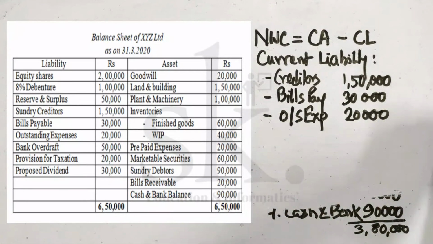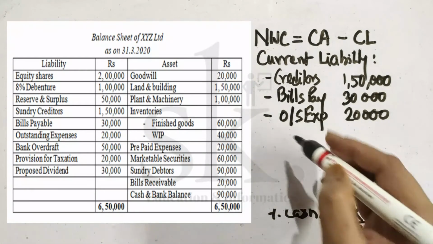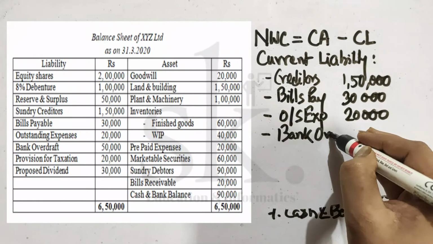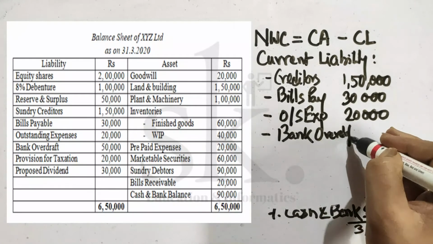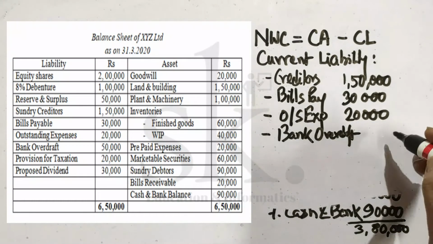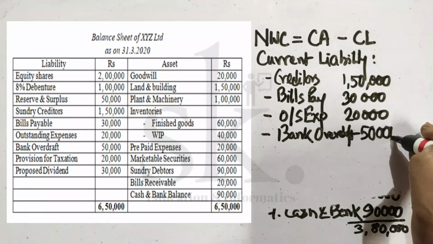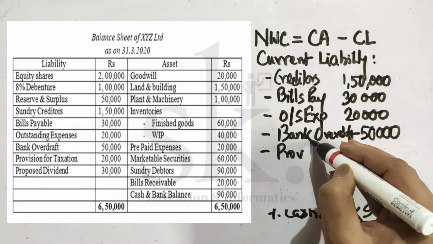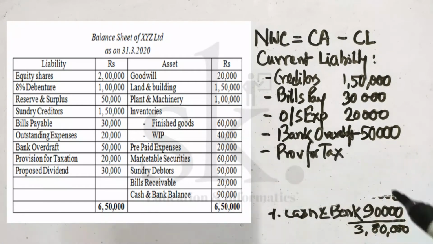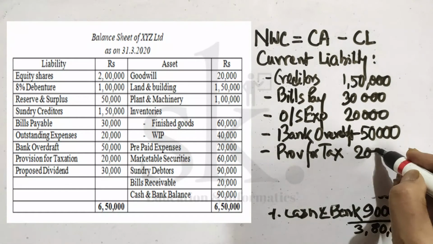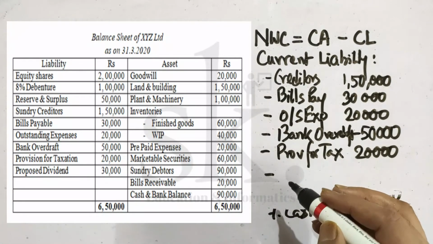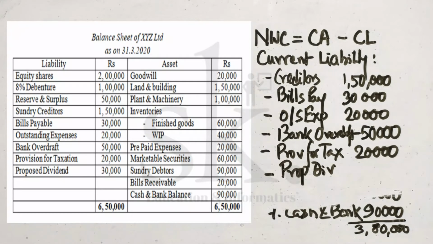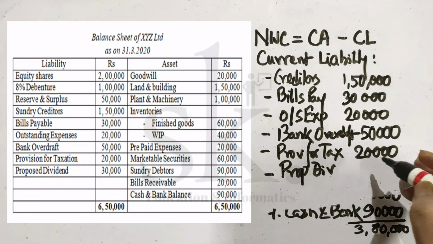The next thing that comes is bank overdraft. Yes, bank balance is a current asset, but bank overdraft is basically a current liability. Overdraft is 50,000. Next comes provision for taxation, and the amount mentioned is 20,000. And last is proposed dividend, which the company is required to pay. The amount is 30,000.